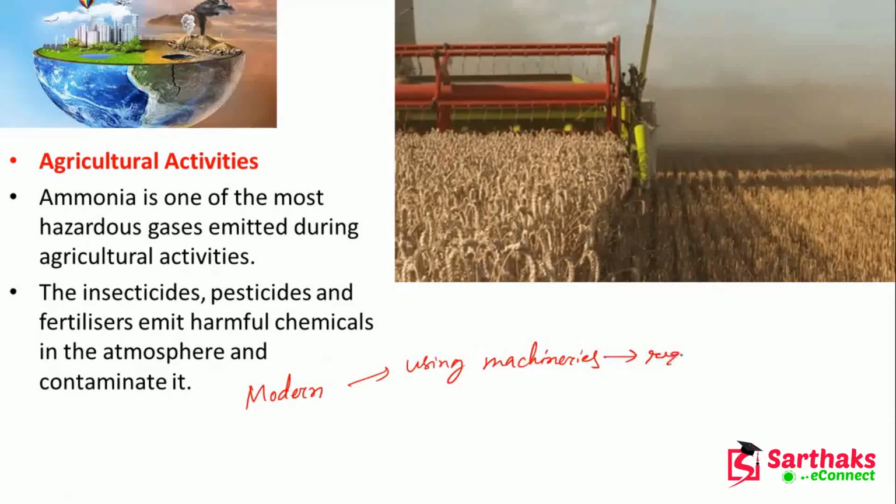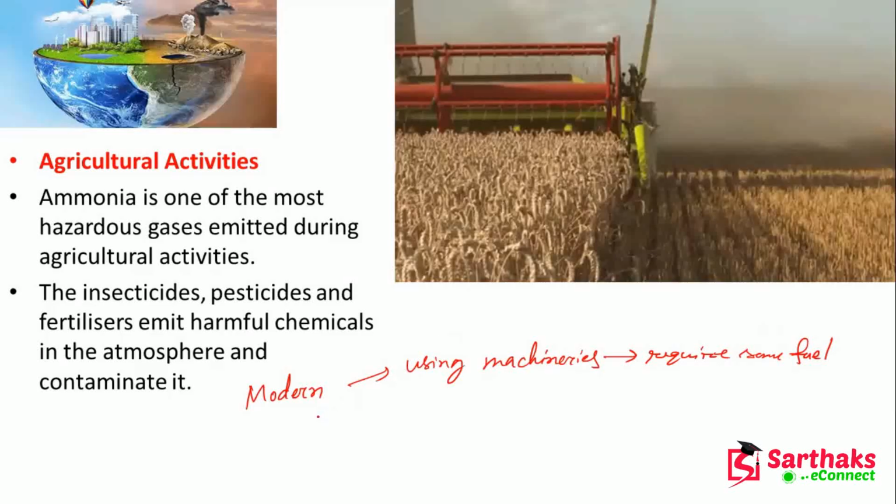That means there is burning of the fuel, so some gases will be emitted, and ammonia is one of the most hazardous gases emitted during agricultural activities. So ammonia, insecticides, pesticides, and fertilizers also emit harmful chemicals in the atmosphere.